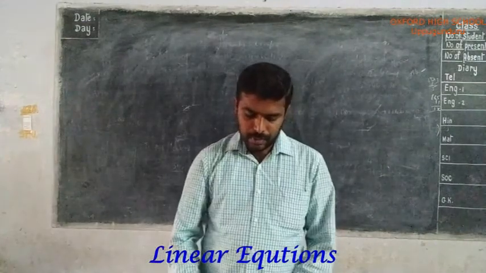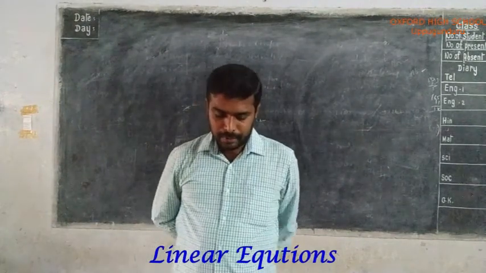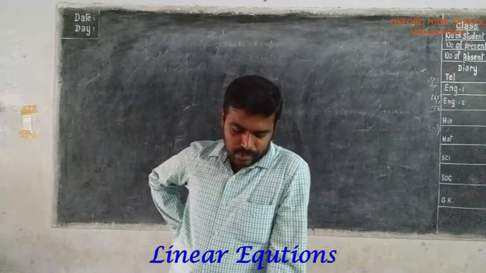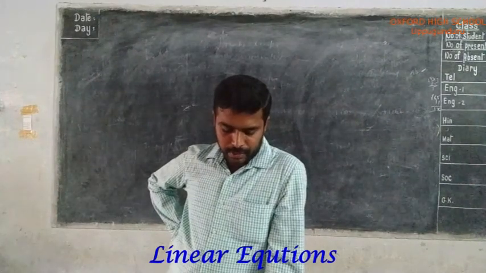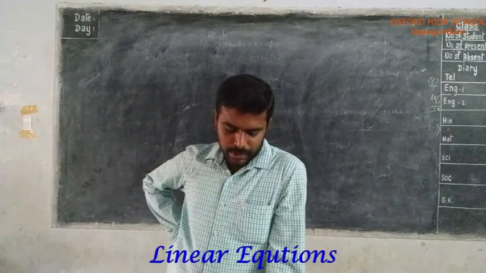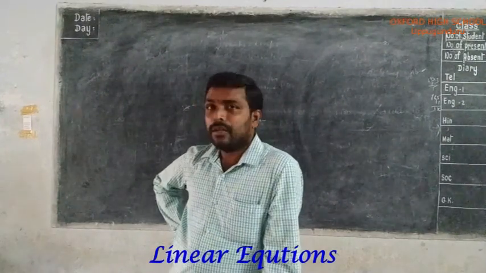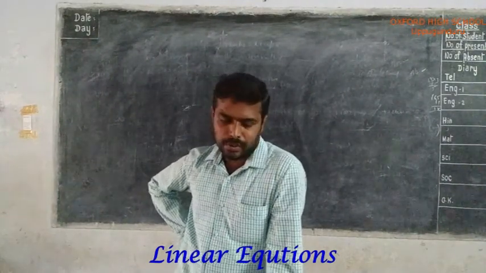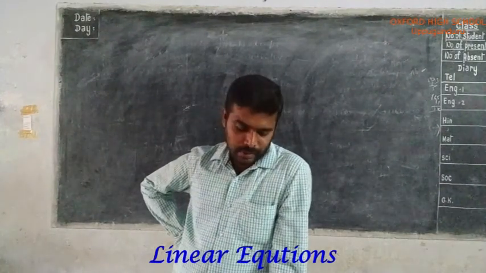Next, second one. Rahim travels 600 kilometers to his home partly by train and partly by car. He takes 8 hours if he travels 120 kilometers by train and the rest by car. He takes 20 minutes more if he travels 200 kilometers by train and the rest by car. Find the speed of the train and car. So here what you have to find is the speed of the train and the speed of the car. Those two unknown quantities you have to find. That means you have to consider those two unknown quantities as x and y or any two variables.